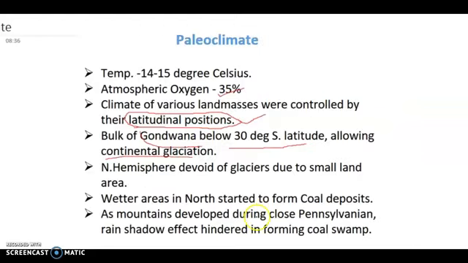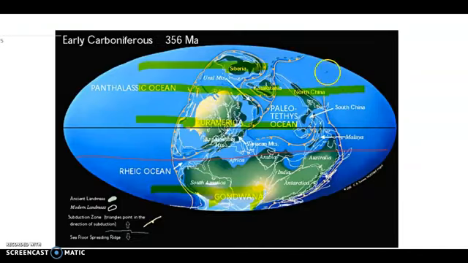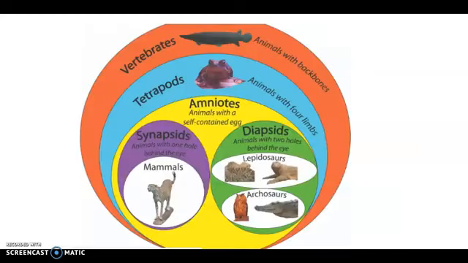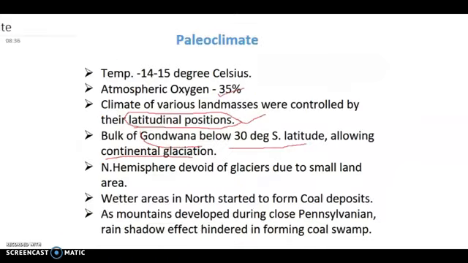Wetter areas in the north started to form coal deposits. As you can see, the Carboniferous is famous for its coal deposits. In the wetter portion, in the northern areas, coal-bearing forests started to form. That's it for today. In another video we will talk about life during the Carboniferous period, some very interesting fossils and animals that lived during the Carboniferous, and also the evolution of the ammonoids.